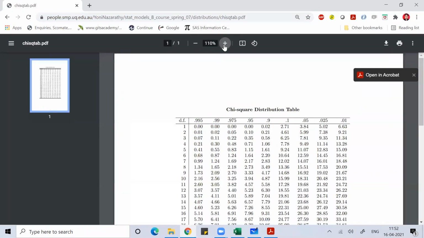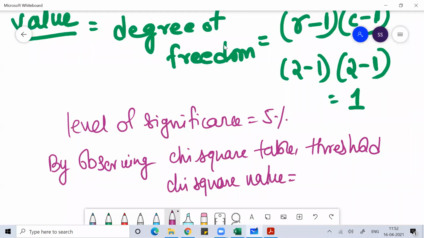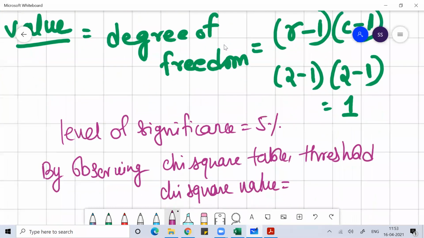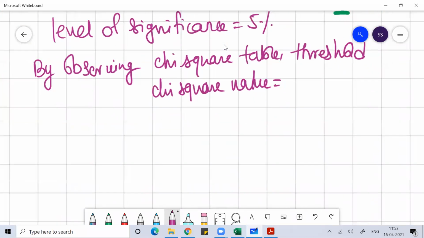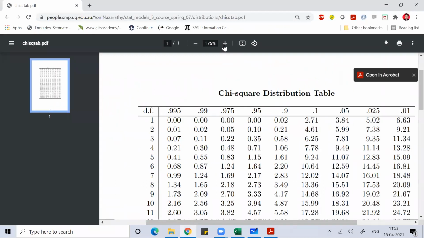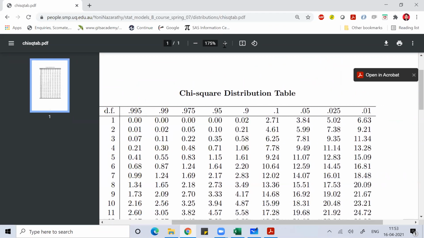Here your degree of freedom is 1. This is the formula in the chi-square table: degree of freedom, (number of rows minus 1) into (number of columns minus 1). The level of significance is 5%. So when you use the chi-square table, the threshold chi-square value you get at degree of freedom 1 and level of significance 5% is given as 3.84. I think everyone can see this value. See the degree of freedom 1 and level of significance 5%.